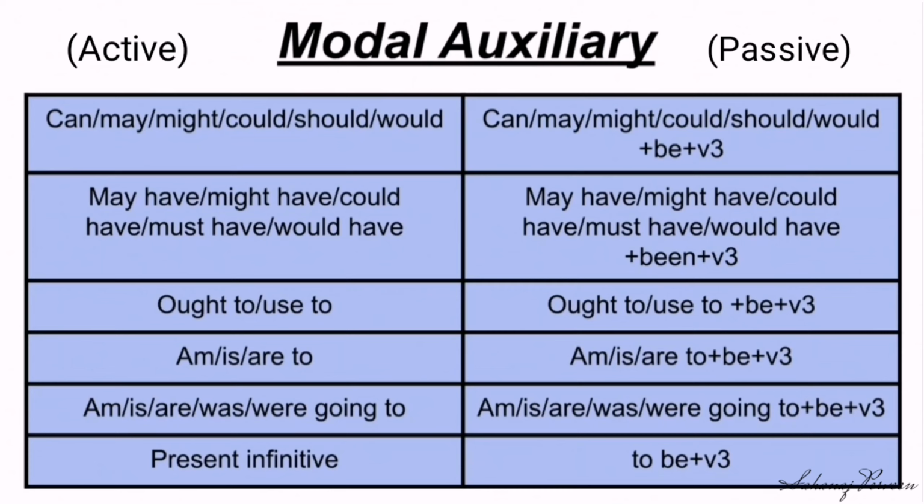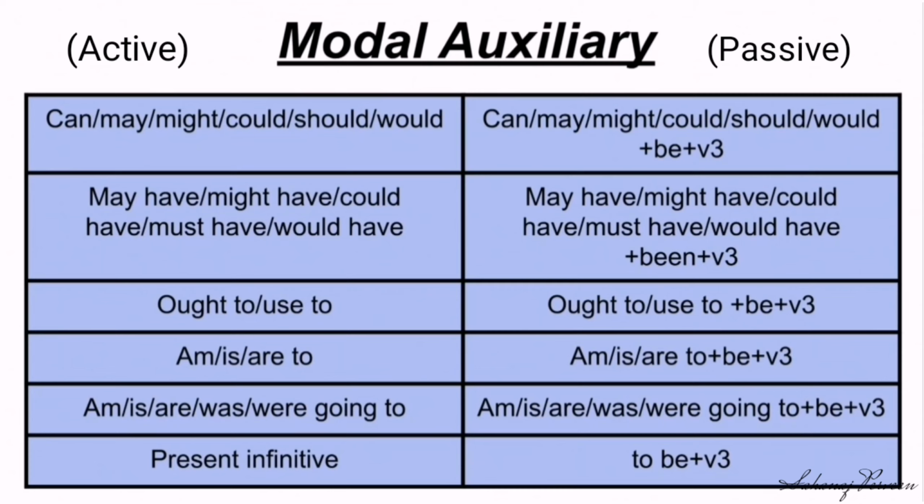In active: ought to, used to. In passive, it will turn into ought to be, used to be, and the third form of verb. In active: am to, is to, are to. In passive, it will turn into am to be, is to be, are to be, and the third form of verb.